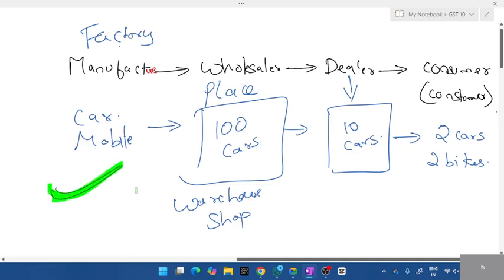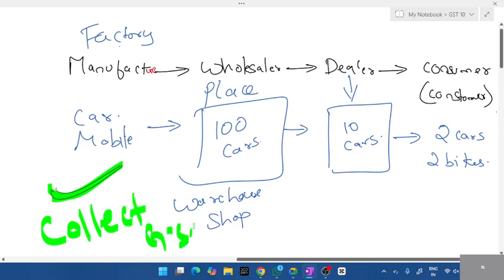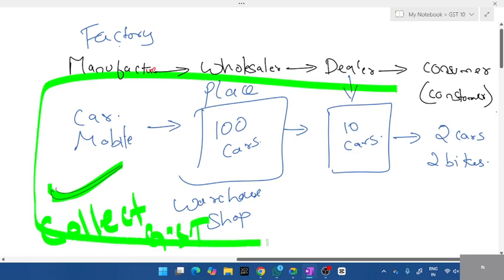Okay, he has the right to sell it. So he can collect GST. Manufacturer can collect GST. Okay, he has a license because he owns a shop. And all this comes under what? Does it come under a normal job or is it a business? What are they exactly doing? Isn't it a business? The buying and selling, right? So this comes under business. When it comes under business, they have to pay GST.